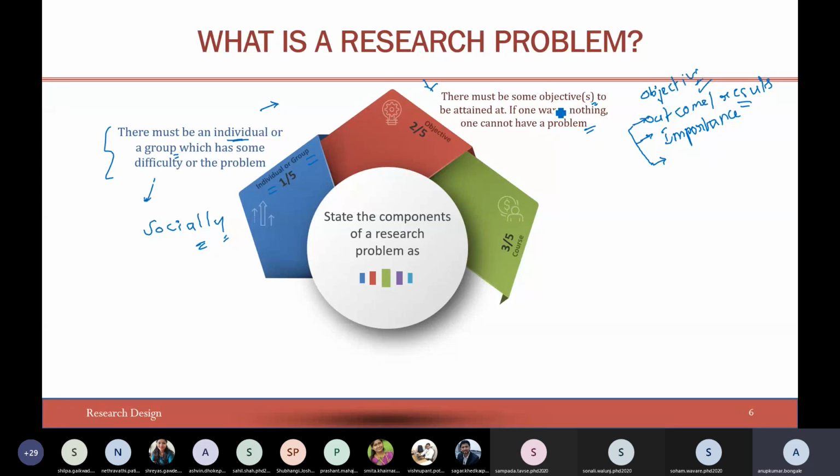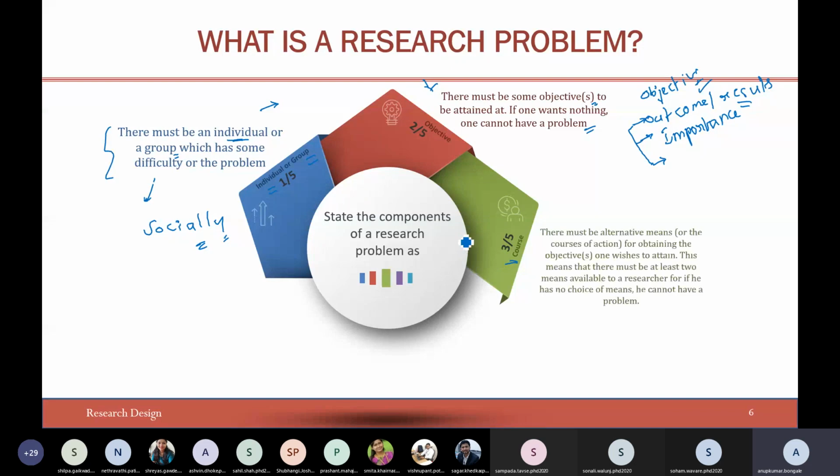There is also another important point called course of action. There must always be alternative means, alternative courses of action for obtaining the objectives one wishes to attain. This means there must be at least 2 means available to a researcher, for if he has no choice of means, he cannot have a problem.